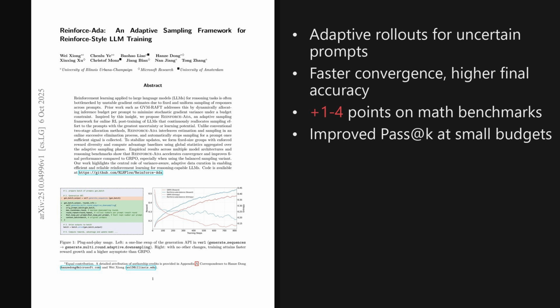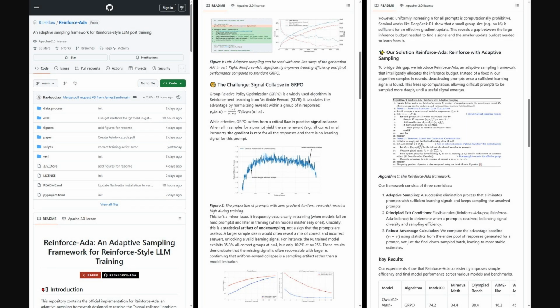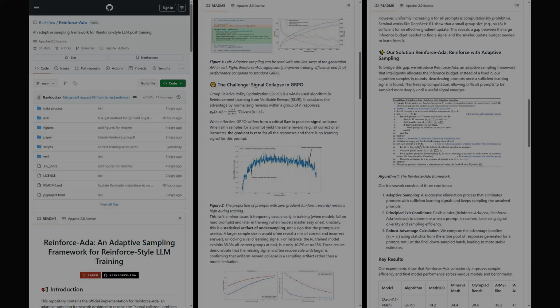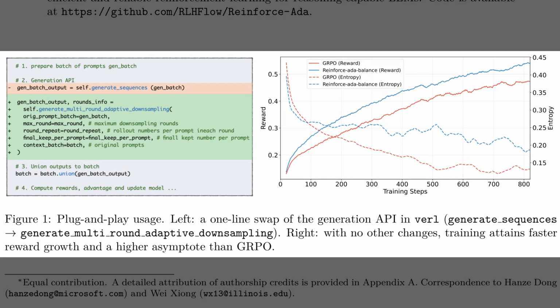Beyond accuracy, the approach speeds convergence, improves pass at small budgets, and shifts the reward entropy trade-off outward with modest extra compute. Also, the authors shared the official code on GitHub. You will find a Python implementation that integrates adaptive sampling into the Variance trainer with clear setup instructions, data preparation utilities, and scripts to train and evaluate. The README explains key flags like multi-round adaptive downsampling and reinforced ADA choice, and it covers VLLM integration and reproducible runs.